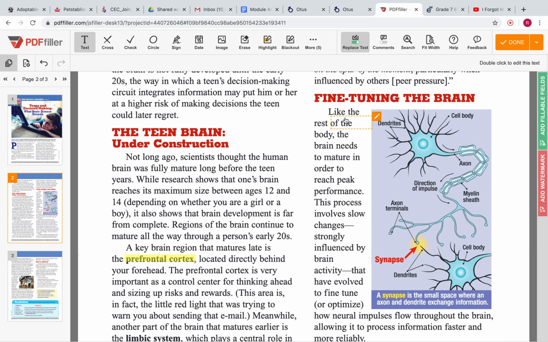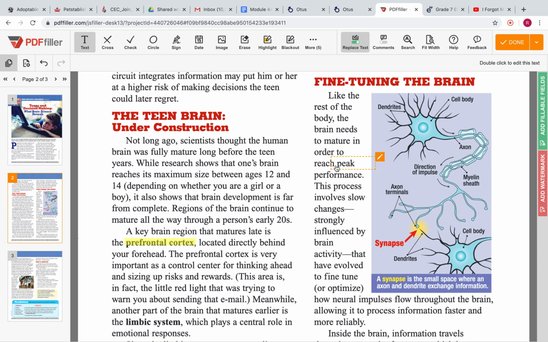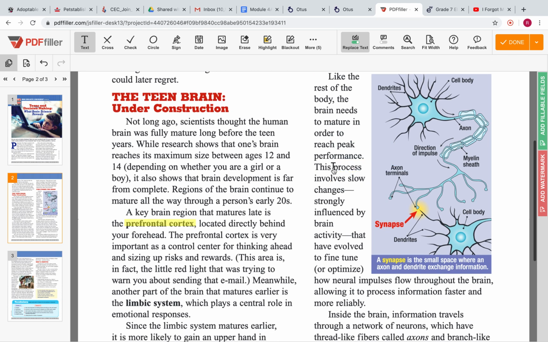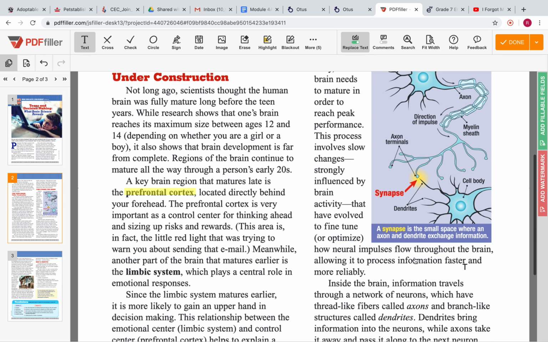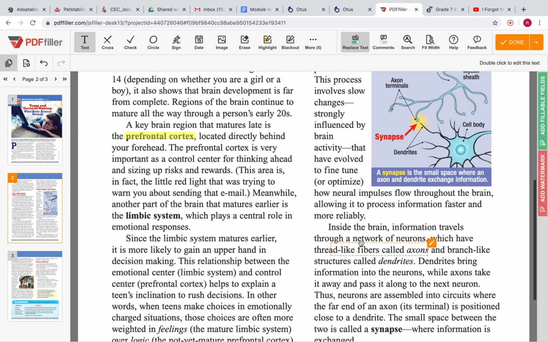Fine-tuning the brain. Like the rest of the body, the brain needs to mature in order to reach peak performance. This process involves slow changes strongly influenced by brain activity that have evolved to fine-tune or optimize how neural impulses flow throughout the brain, allowing it to process information faster and more reliably.